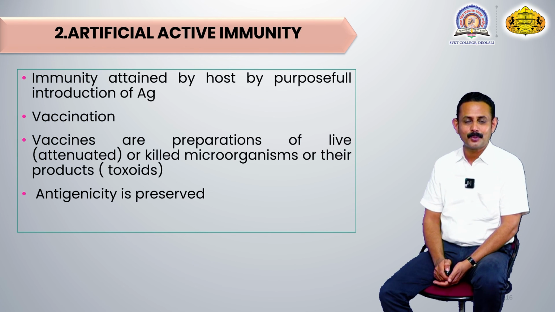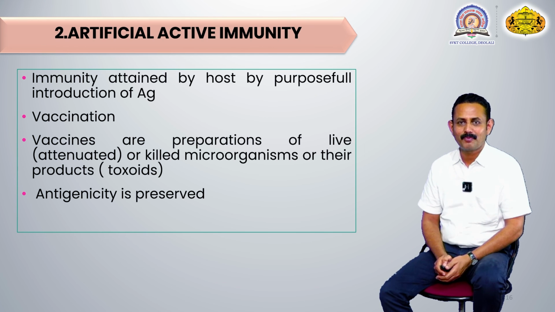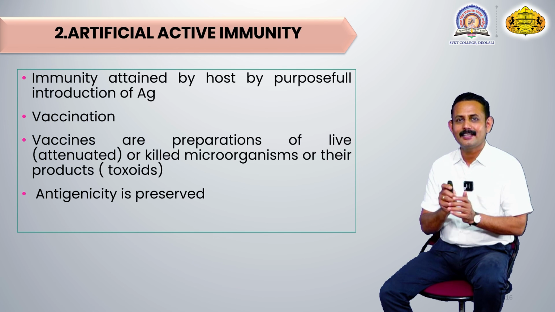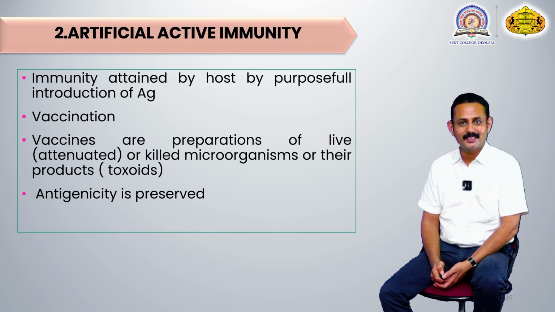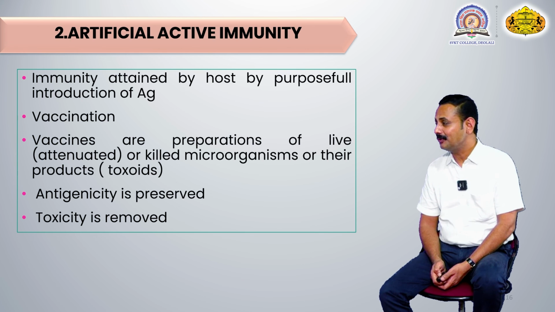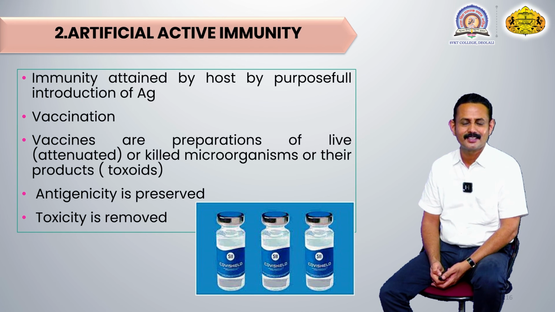So when they are introduced, they are antigenically stable, but from a pathogenicity point of view, they are unstable or inactive in nature. That's why such organisms are antigenically recognized by the immune system, and against that, active immunity is produced. And we get lifelong protection against such types of infection. So this is about artificial active immunity. A famous example is the Covishield vaccine, or the different vaccines we take for getting lifelong protection against different infections.